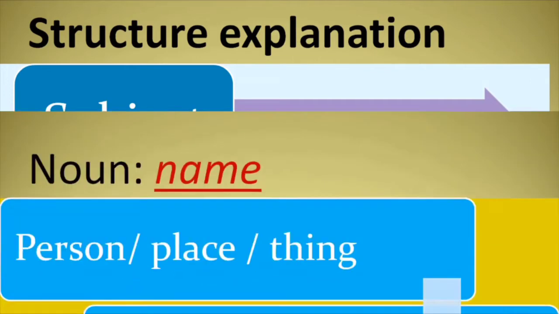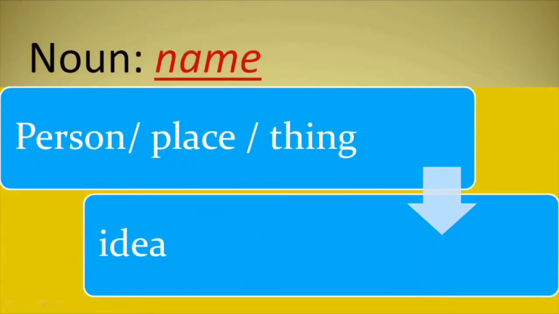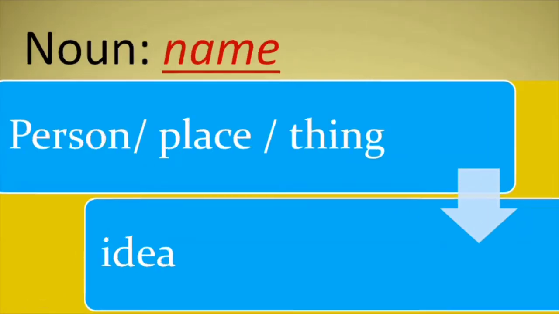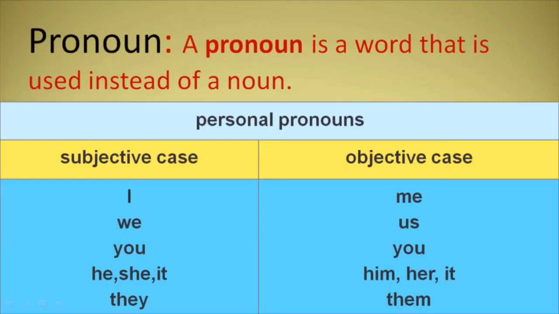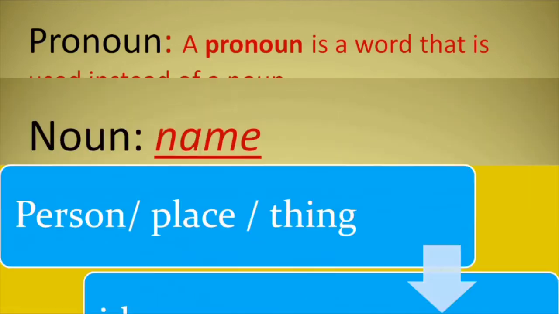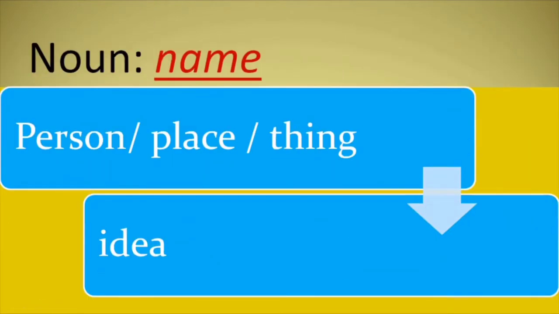What do we mean by noun and pronoun? Let's look at it further. Noun is a name of anything around us, like person, place, or thing. A noun can be name of any person, like Peter, like Sam, like child, like man, woman, unspecified person.